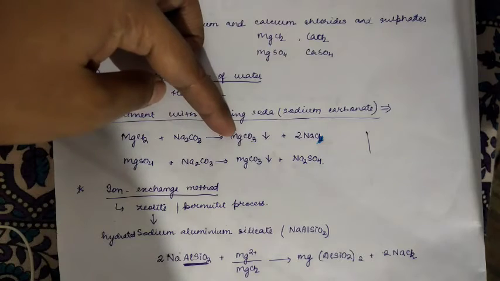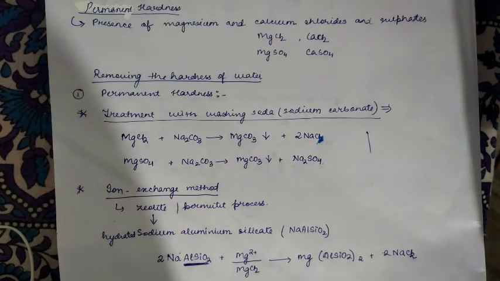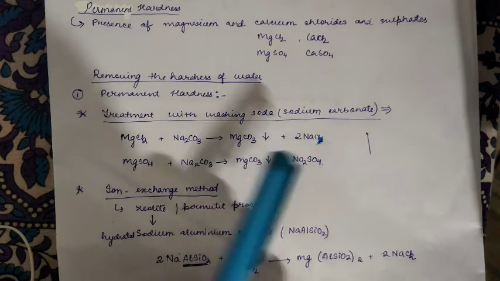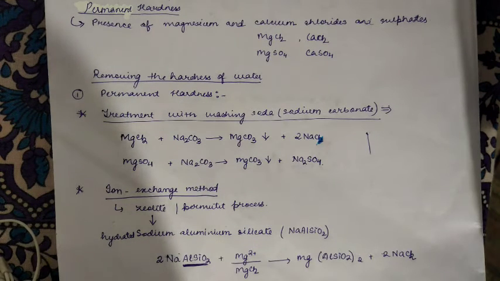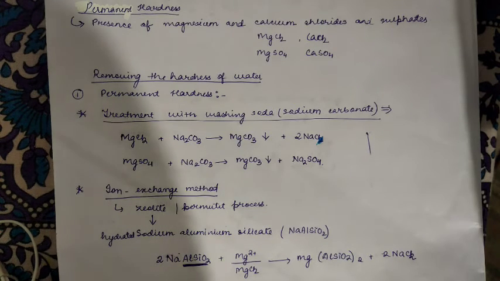Now the magnesium carbonate that is produced is insoluble, which means it is visible at the bottom of the glass. Now you can filter it properly and remove the magnesium carbonate, and sodium chloride is a salt, you can distill it and remove the salt particles from the water very easily. So this is the basic concept.